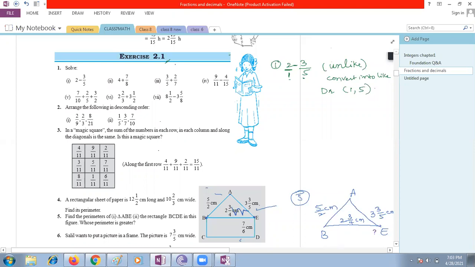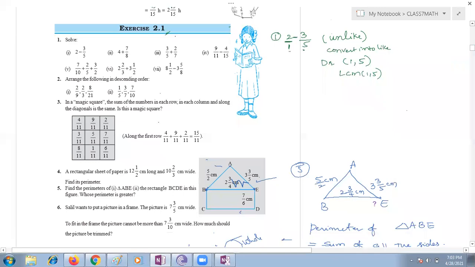1 and any number itself. LCM of 1 and 5 is nothing but, Harini? 5. Very good. What is the LCM of 1 and 10? 10. What is the LCM of 100 and 1? 100. Now you understand, children, LCM of 1 and any number is the number itself. Don't think again and waste more time. Wherever you get 1 and a number, the greater number is your LCM.